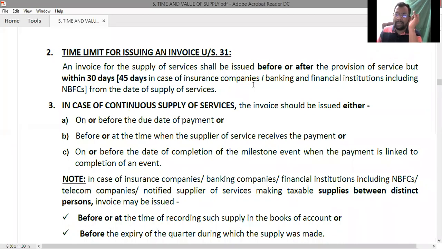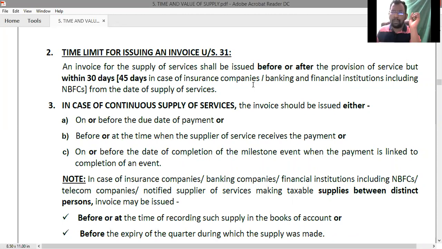Broadband connection, you can take it as an example. Cable connection charges, you can take it as an example. Postpaid connections for your mobile are examples of continuous supply of services. AMC, annual maintenance contract, is a best example for continuous supply of services. Construction contracts usually take 6 months to 1 year, 2 years time, also an example. You can take any of these examples. All these are covered under continuous supply of services.